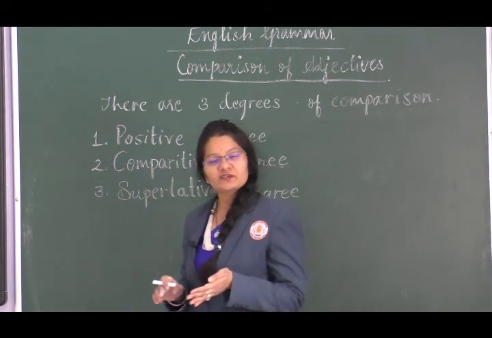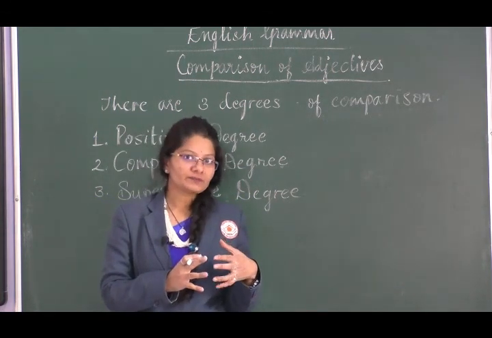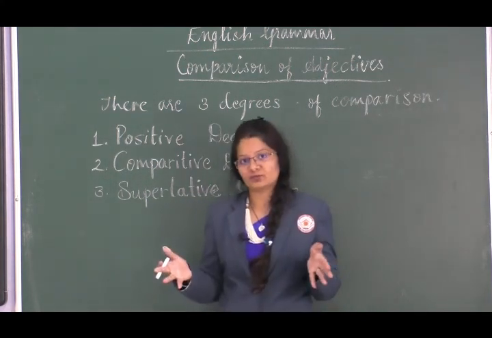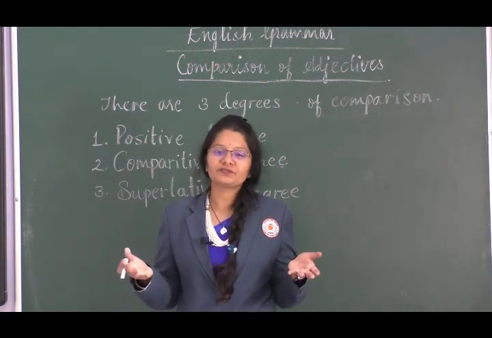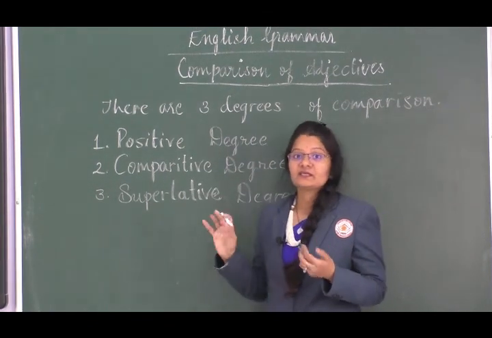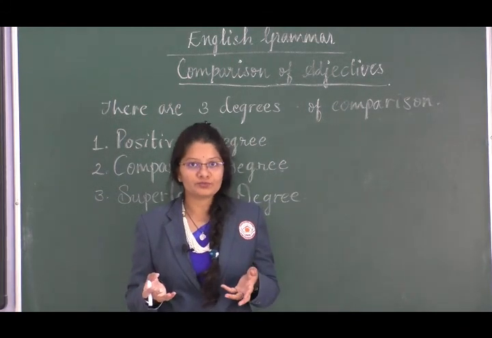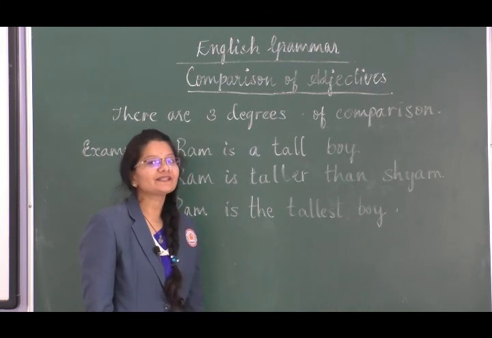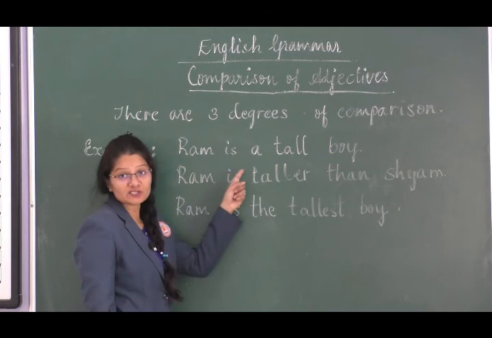The positive degree is just used to describe an object, whereas the comparative degree is used to compare 2 objects, 2 similar objects but with different intensities. And the superlative degree is used to compare more than 2 objects, nouns or things. So students, let's look at the examples. The first one, Ram is a tall boy.